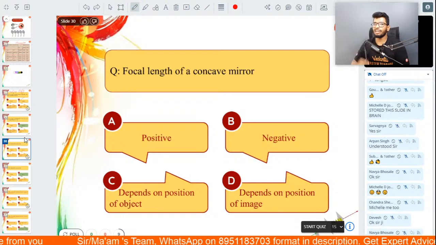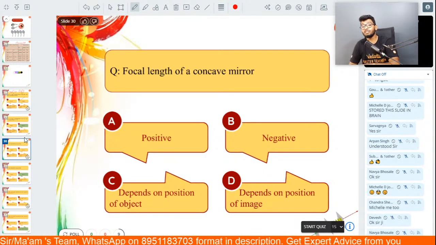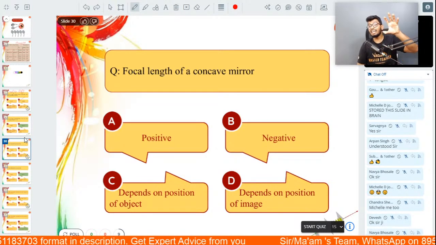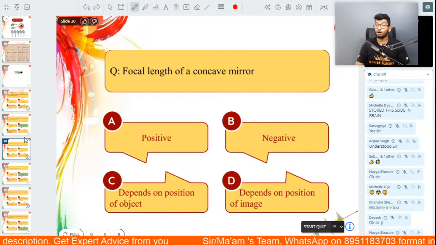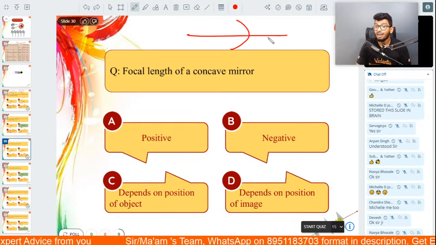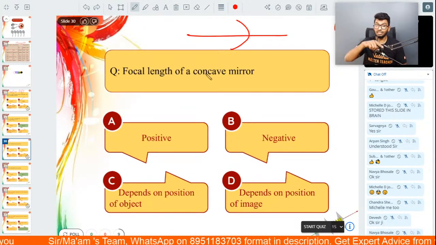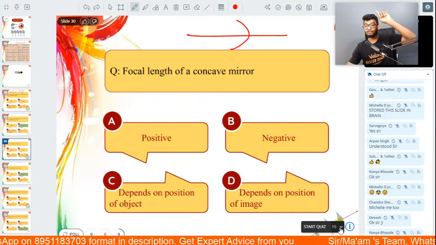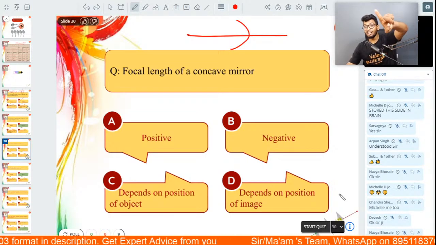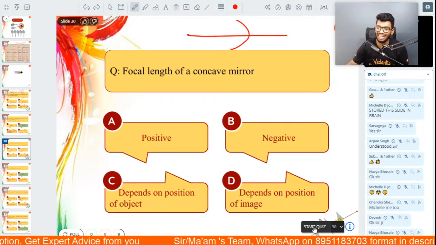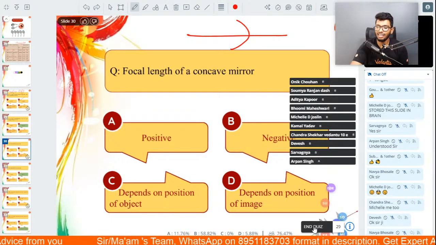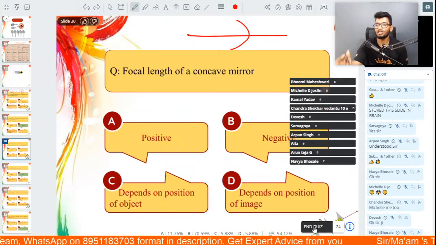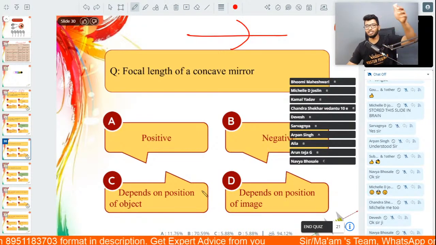Focal length of a concave mirror is positive, negative, depends on the position of the object, depends on the position of the image. When you talk about a concave mirror, the focal length is going to be positive, negative, depends on the position of the object, depends on the position of the image. I have given you the hint also, people, so go ahead and do this. I'll start the quiz in 3, 2, 1. Let's go. Come on.